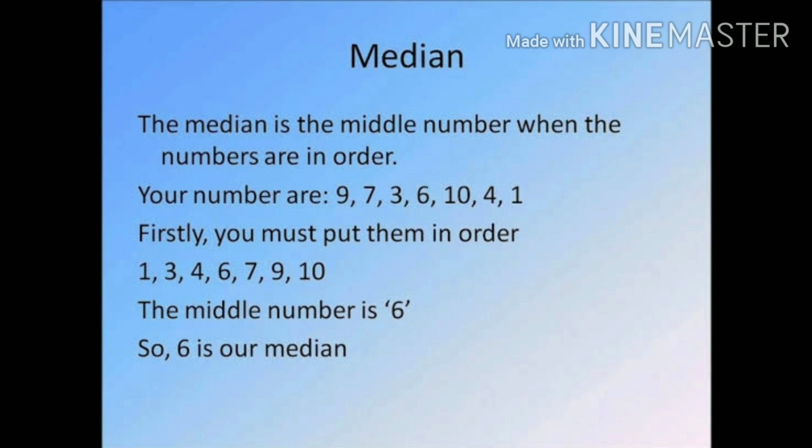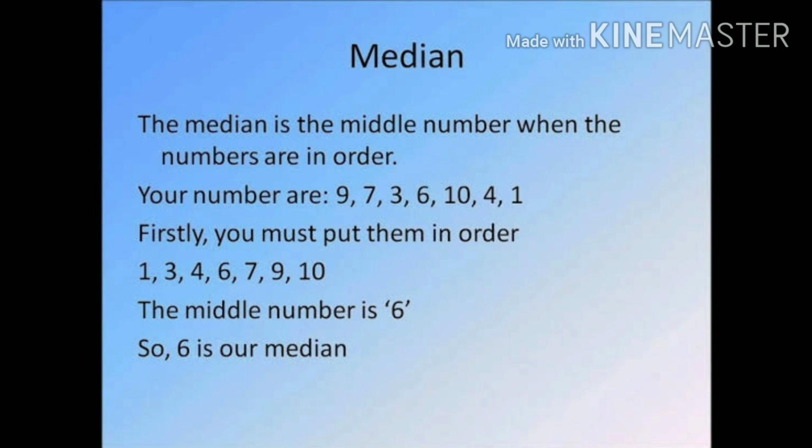Okay. Then next comes the term median. The median is the middle number when the numbers are in order. That means if the given data values are in proper order, either in ascending order or in descending order, then the middle term of the given data is called the median.